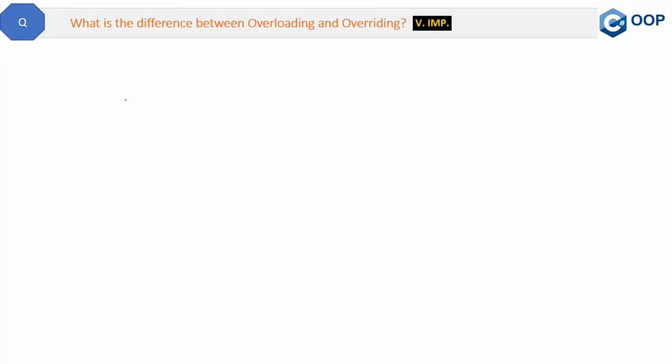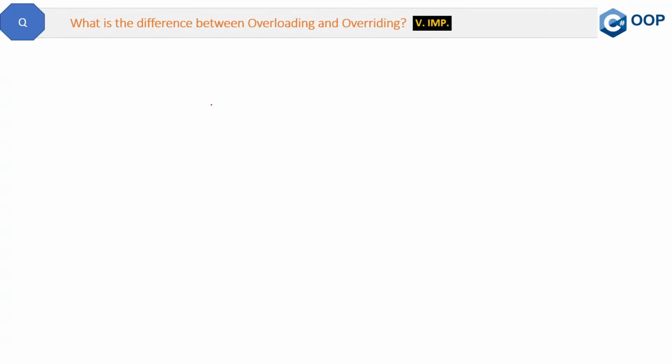Here is a very important question from an interview point of view. What is the difference between overloading and overriding? 99% of the time, the interviewer will not ask the definition of overloading and overriding, but will ask the difference. Why? Because interviewers love differences. Why? Because the interviewer can check your knowledge of two concepts with one question. So that is the point here.